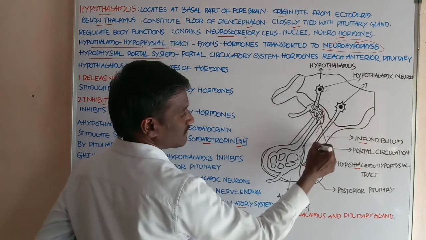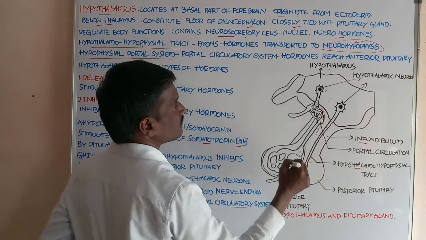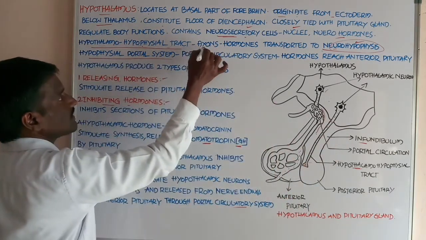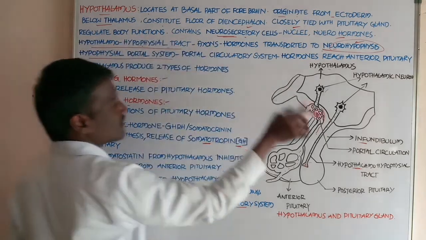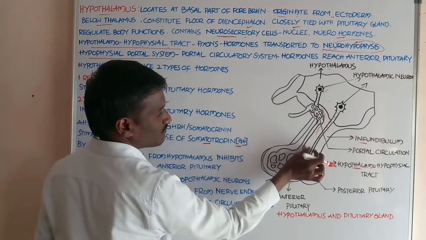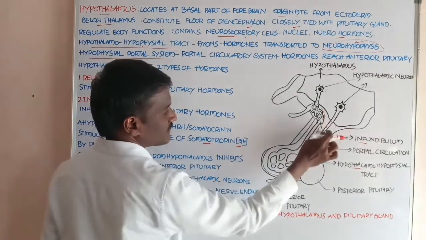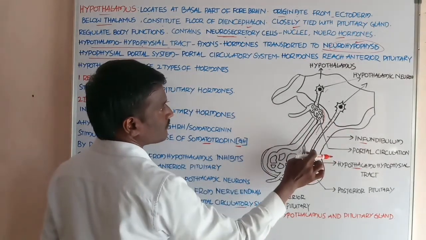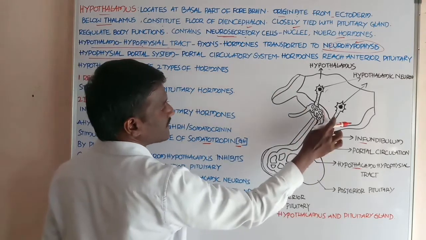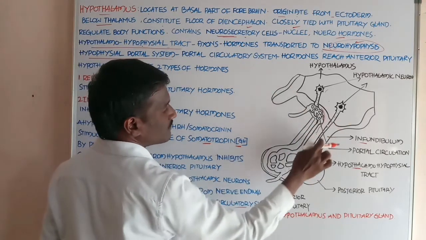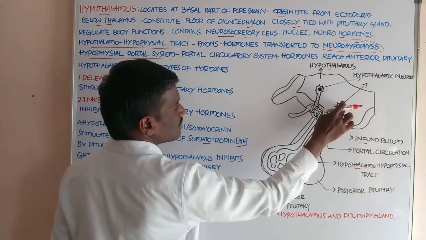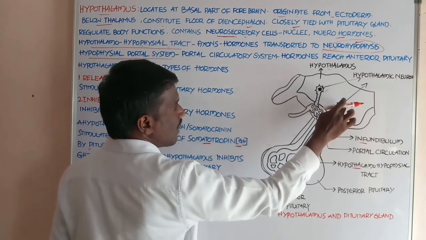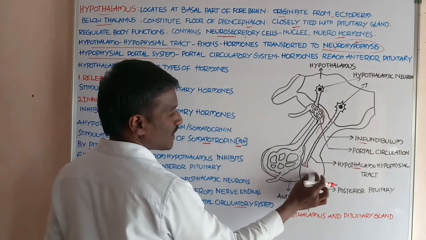These axons are present in the hypothalamo-hypophyseal tract. By the help of the axons, the hormones secreted from the nuclei, the neurosecretory cells, are transported to the posterior pituitary.